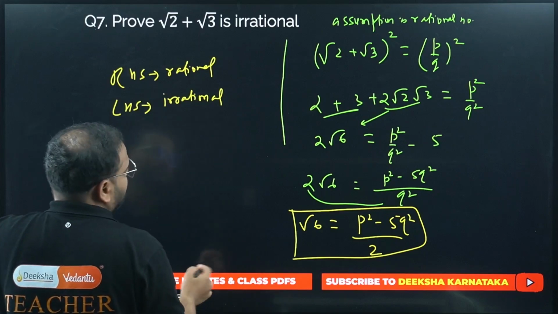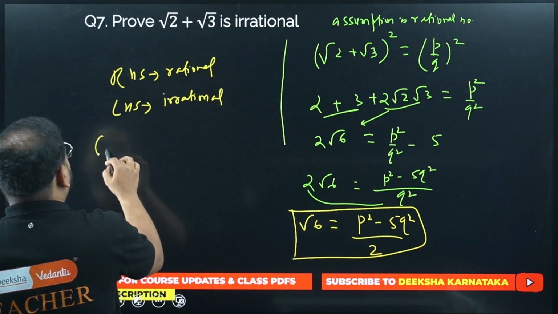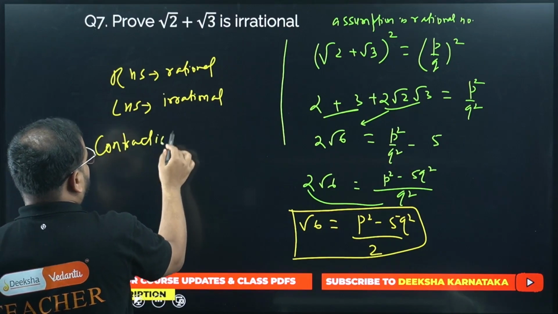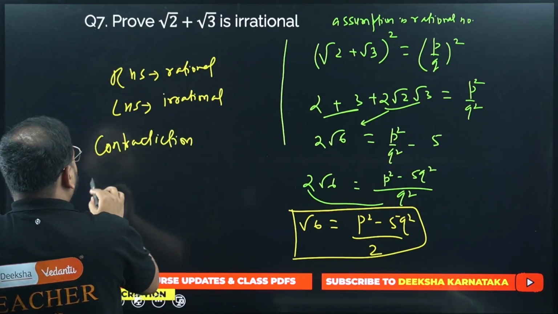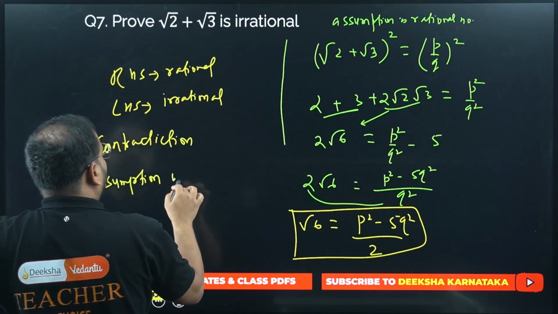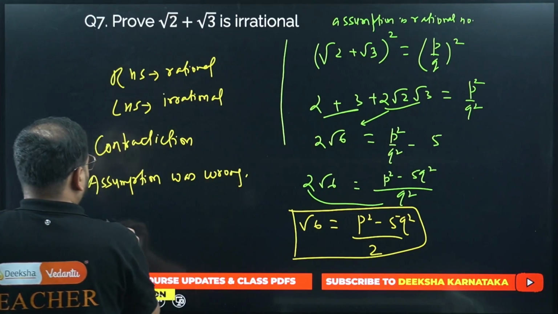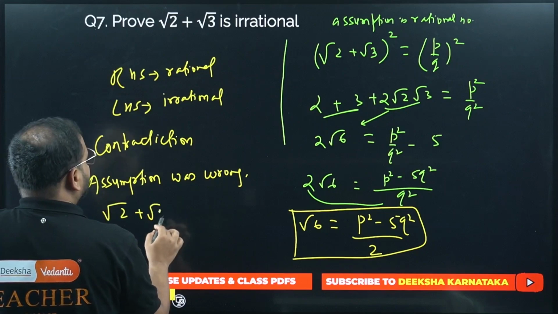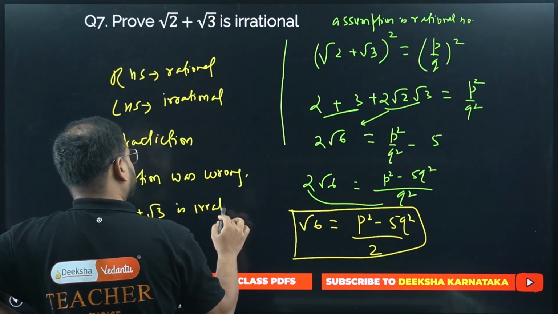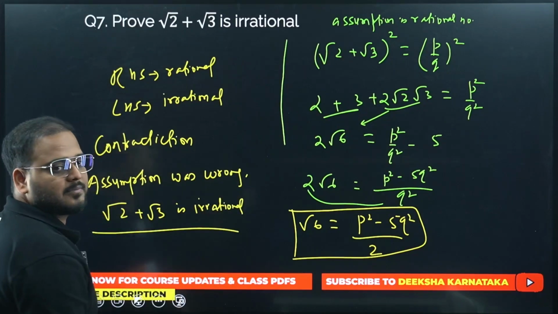In that case, what am I getting? How can an equation have a rational and an irrational coefficient on the other side? It means what? Contradiction. So what is happening? The assumption was wrong. What does it mean? It means root 2 plus root 3 is not rational. It means that it is irrational. Proved, sir.